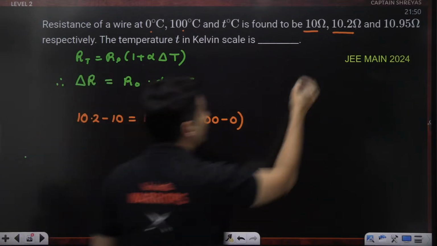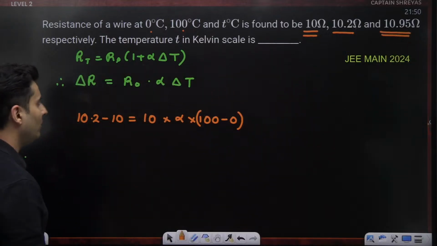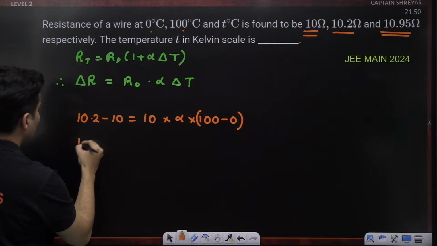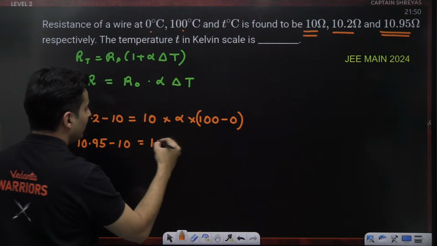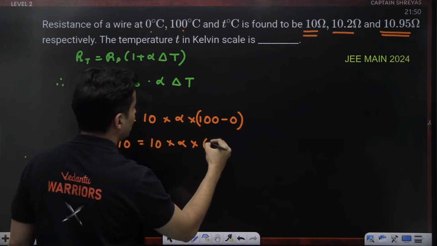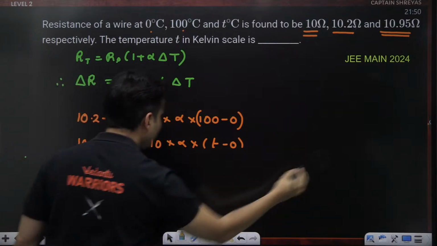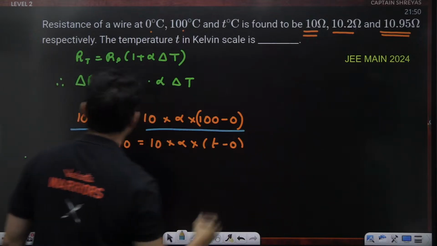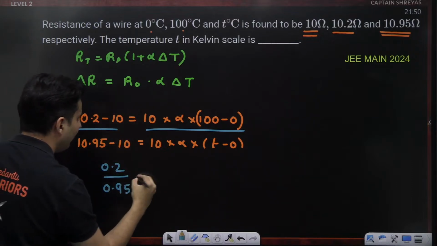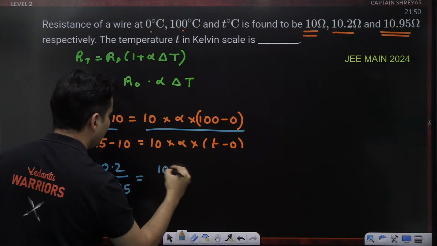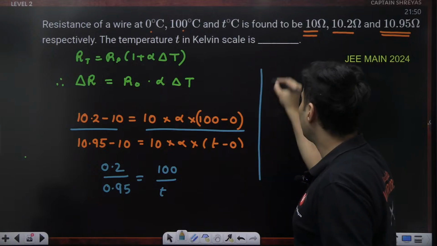Similarly, if you consider this with this, then the change in the resistance will be 10.95 minus 10, original 10, alpha unknown, change in the temperature T minus 0. What do you do? Divide both of them. You get 0.2 divided by 0.95 equals 10, 10, alpha, alpha cancels, 100 divided by T. Perfect. So now you will get the value of T from here.